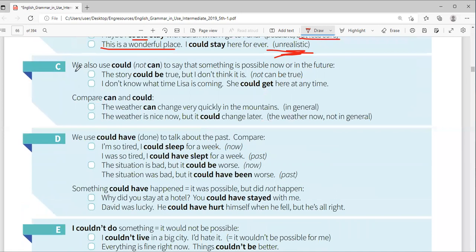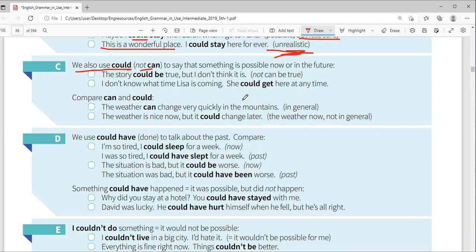Now, we also use could, not can, to say that something is possible now or in the future. Possible now or in the future. For example, the story could be true, but I don't think it is. I don't know what time Lisa is coming. She could get here at any time.